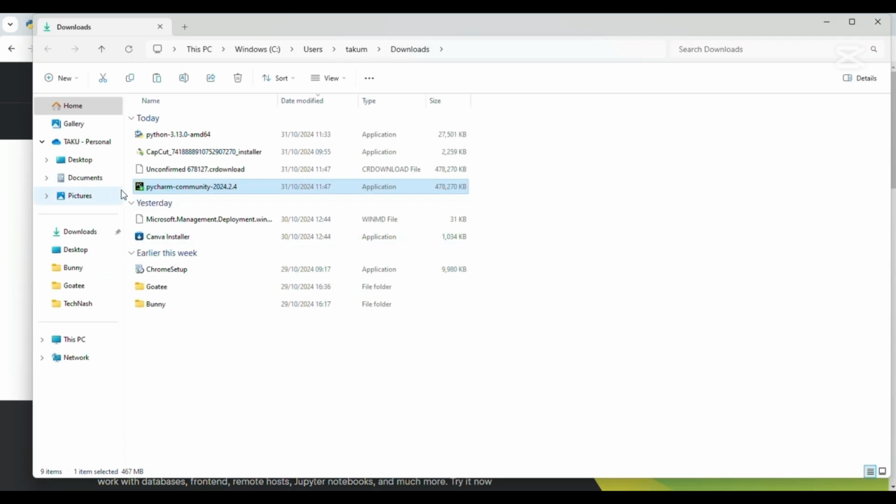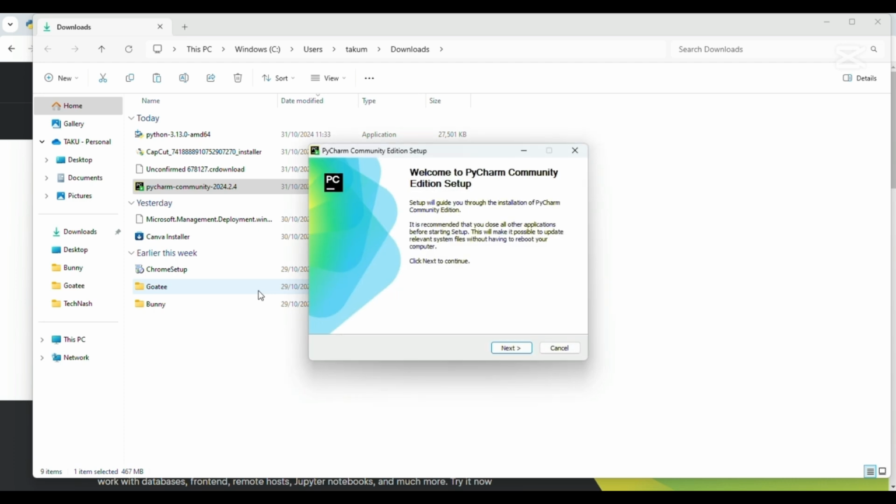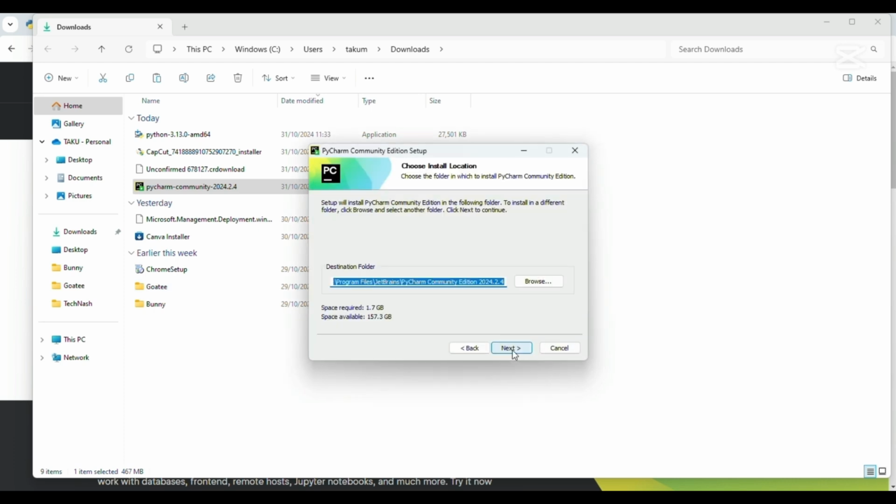So now we can see our PyCharm. There it is. So double click on it. There it is. Just click on next. And then you have to select the path where you want it to be. You have to give the destination path where you want PyCharm to be installed.